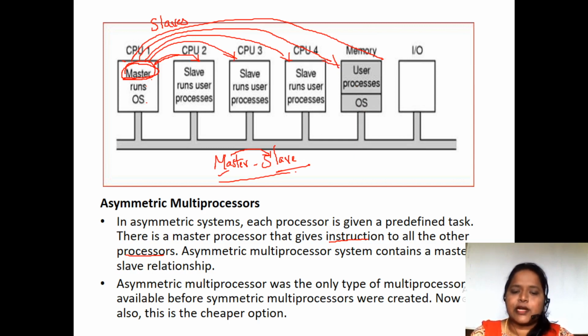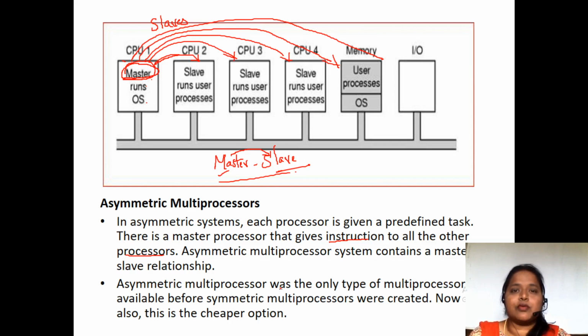Asymmetric multiprocessor was the only type of multiprocessor available before symmetric multiprocessors. So this is how the difference between the asymmetric multiprocessor and symmetric multiprocessor comes about. Asymmetric in the sense that they are not equal. We are not giving equal priority to all the processes. So in asymmetric, we follow the master-slave relation.